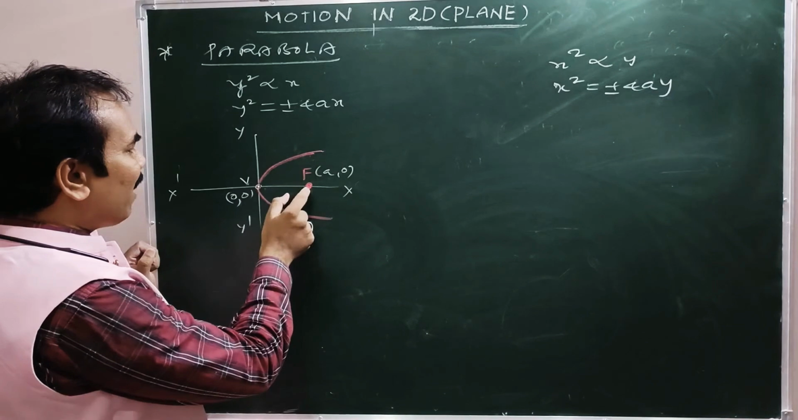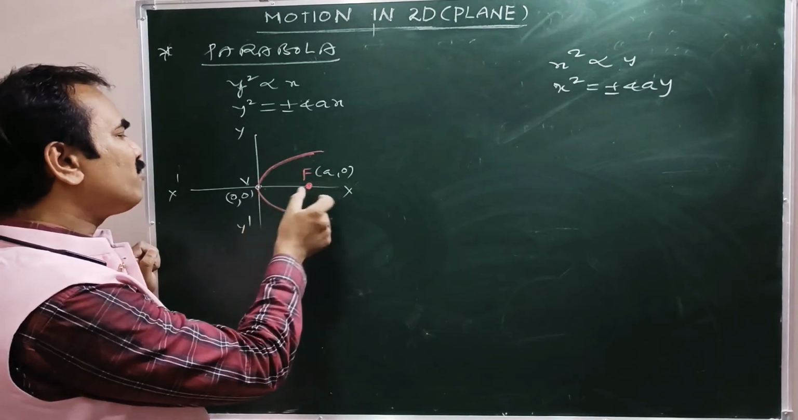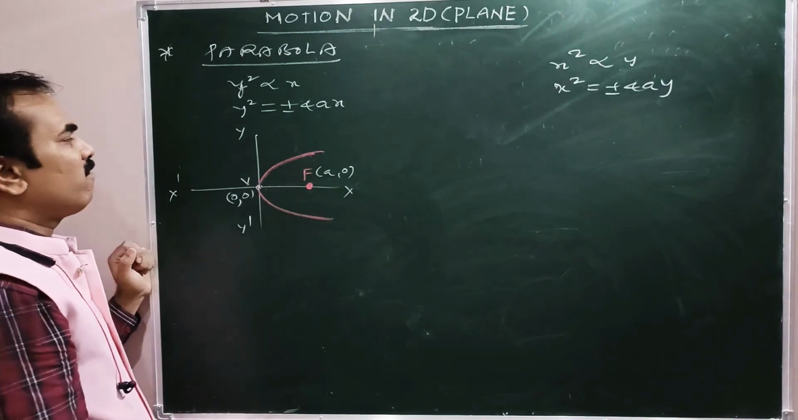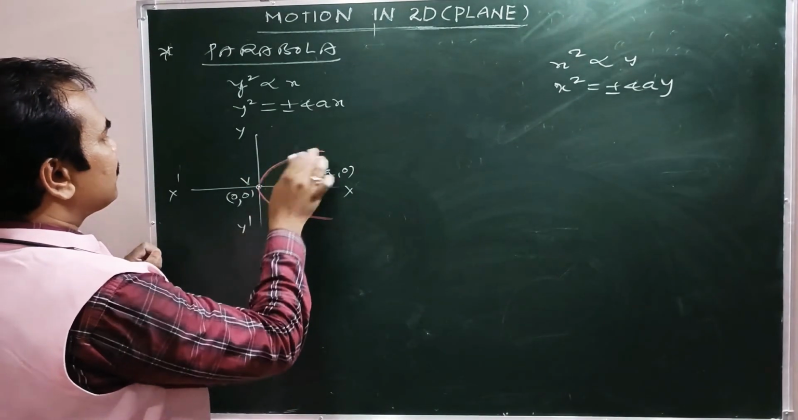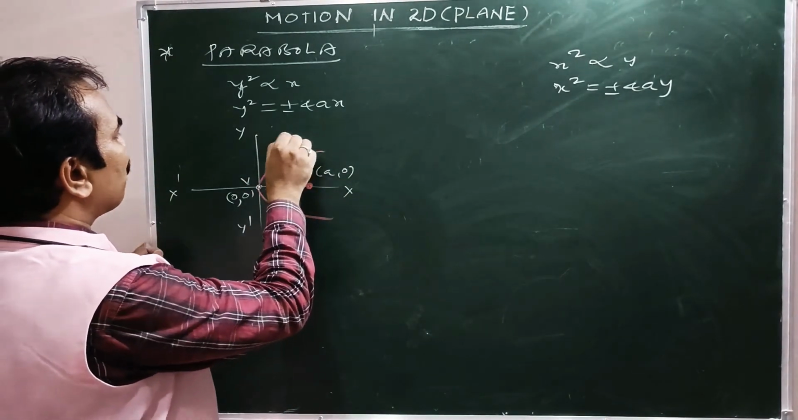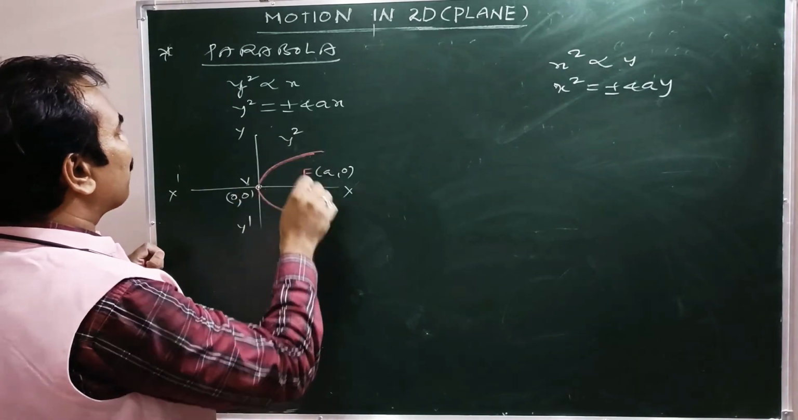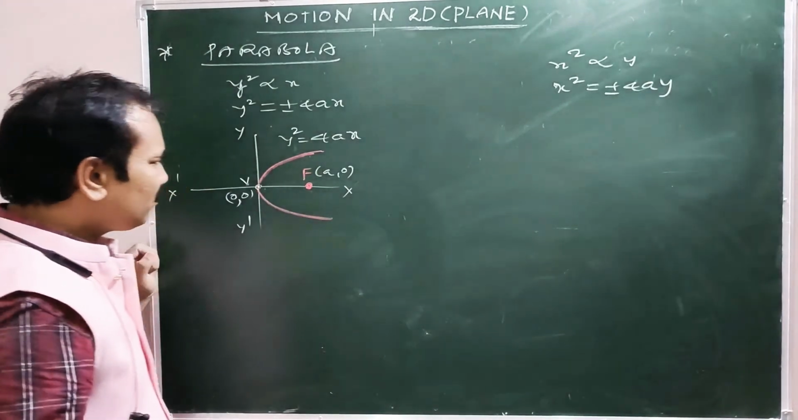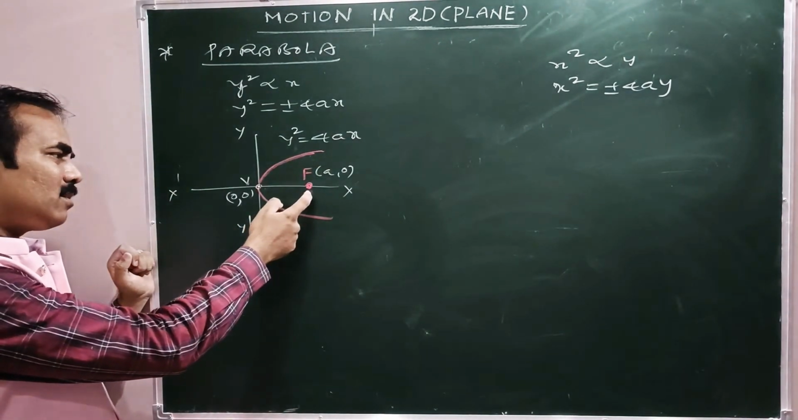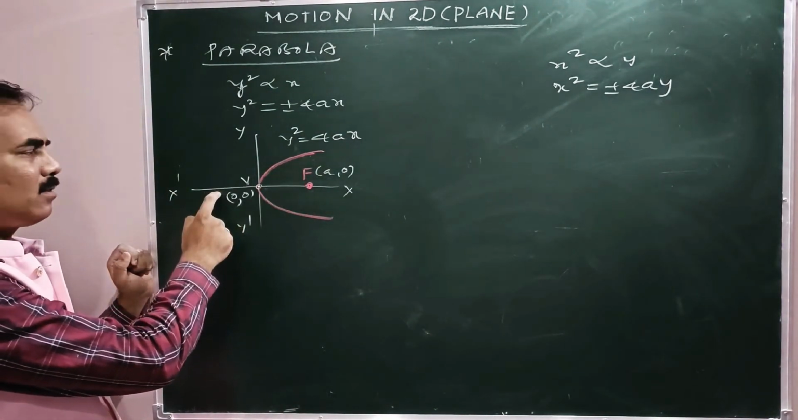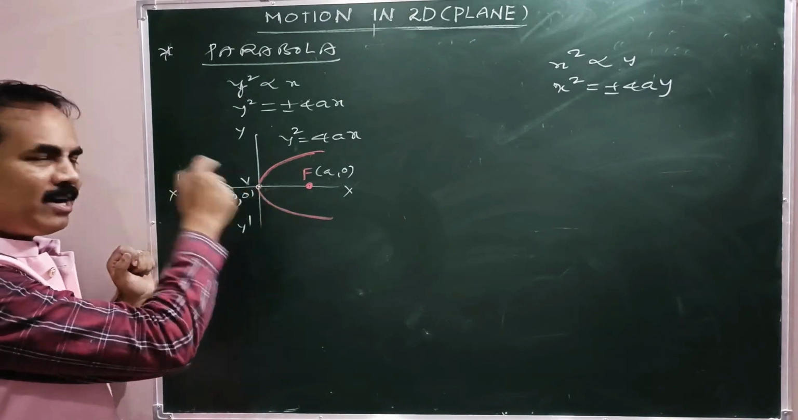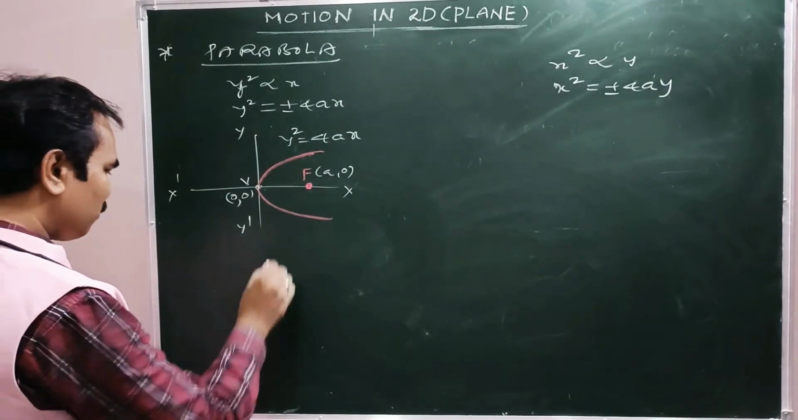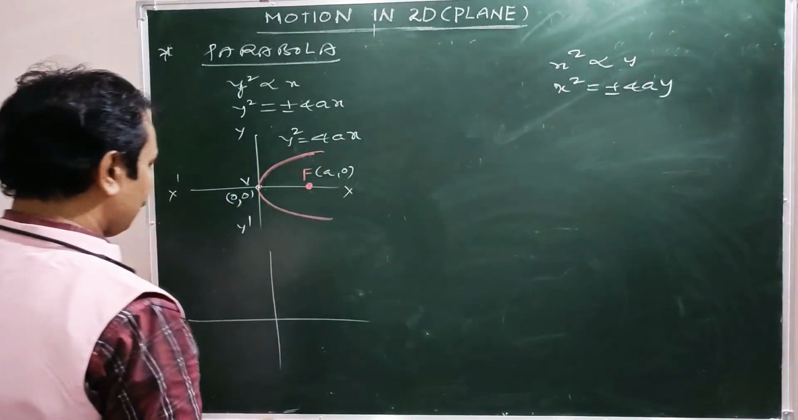Now here F lies on the positive x-axis at some distance A from the vertex. So therefore, what is the equation of this parabola? Y square equal to plus 4ax. If focus lies on the negative x-axis at the finite distance A from vertex, then that becomes minus 4ax. See, this is an example for that one.